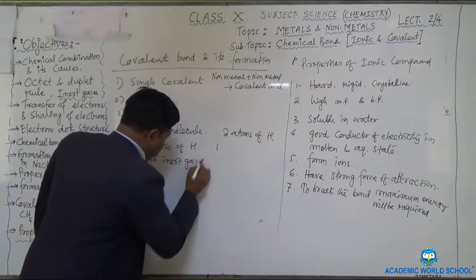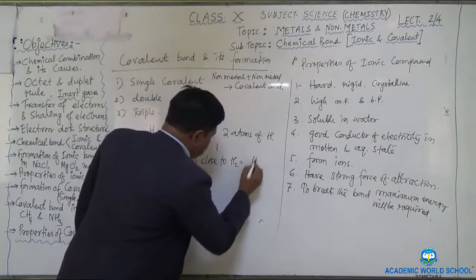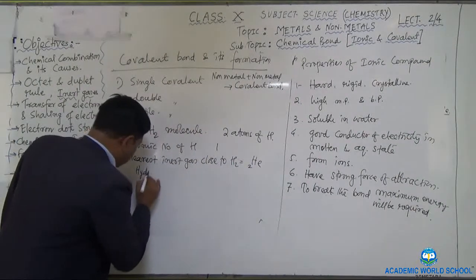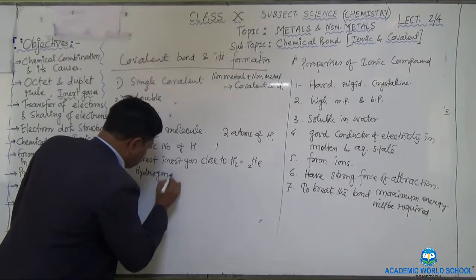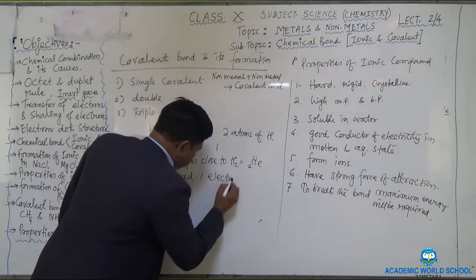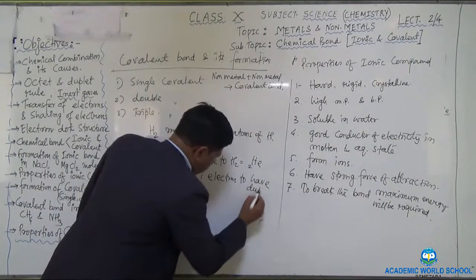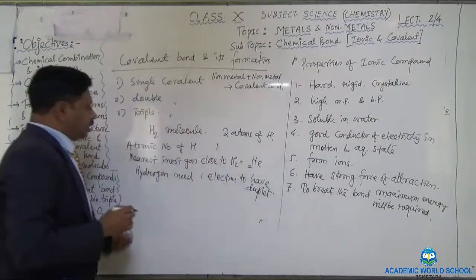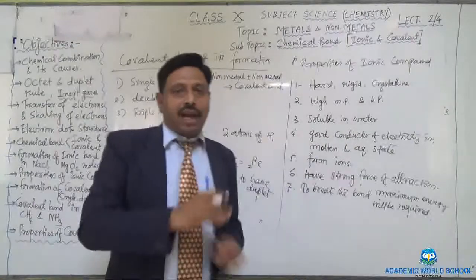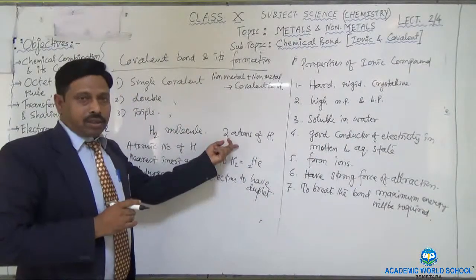So from where it will share the one electron? With one electron of the another hydrogen atom, because the hydrogen molecule contains two atoms of hydrogen.